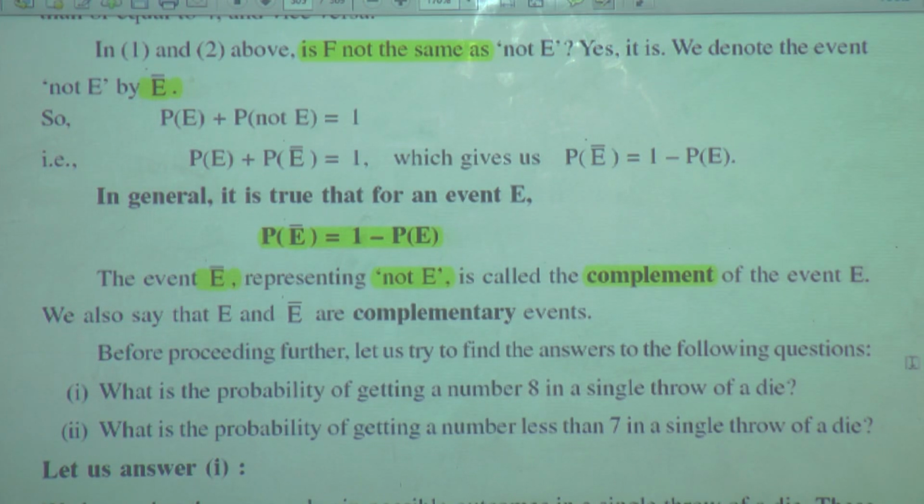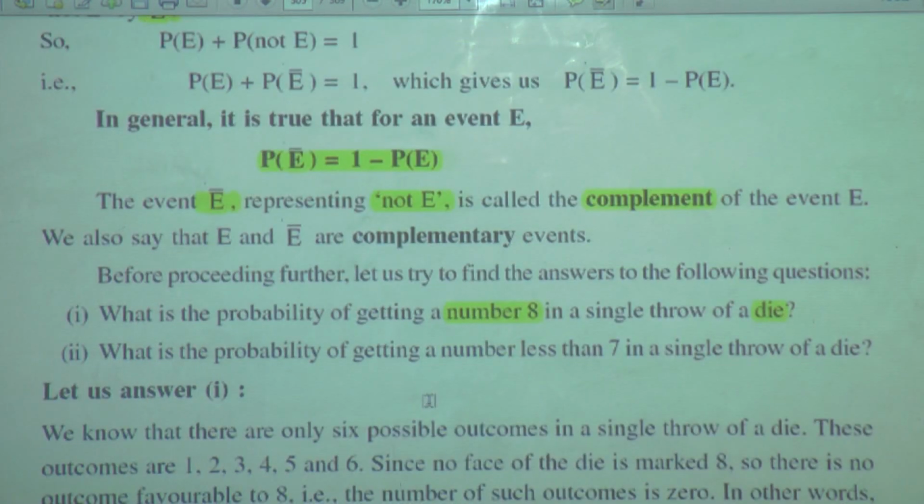What is the probability of getting a number 8 in a single throw of a die? Die is singular and dice is plural, please remember this. What is the probability of getting a number 8 where? In a single throw of a die.